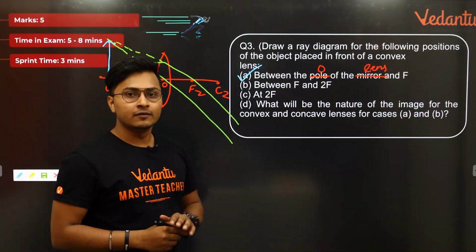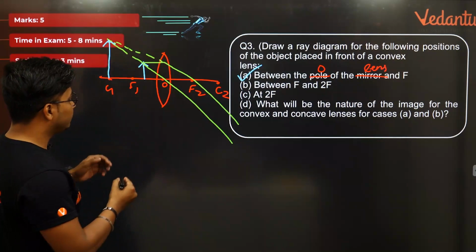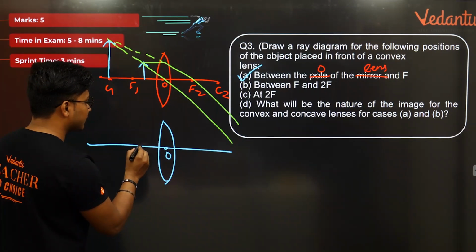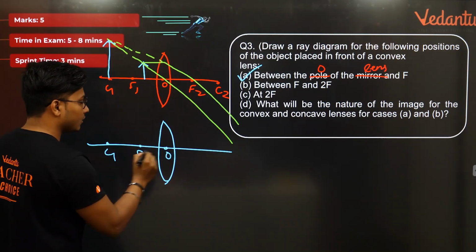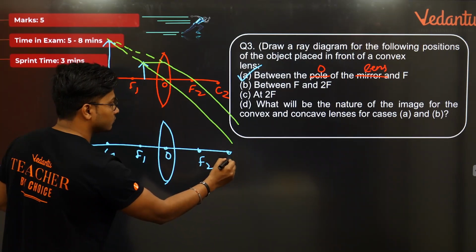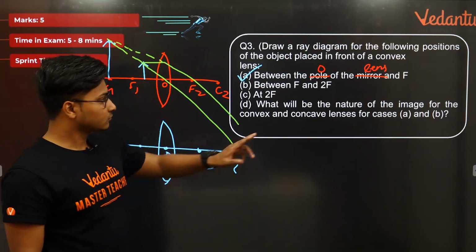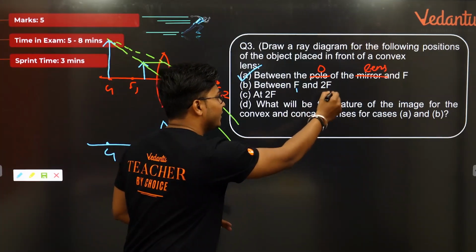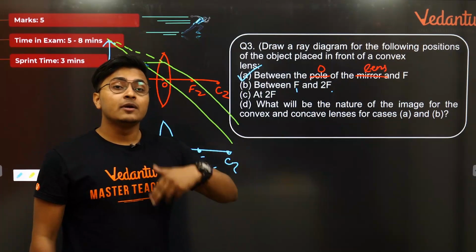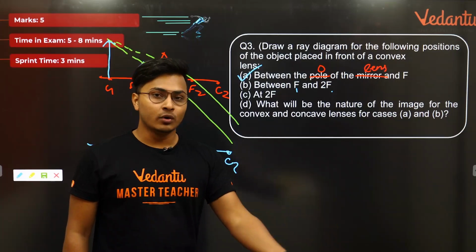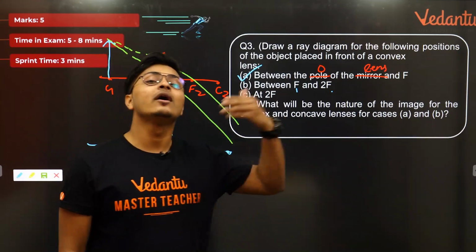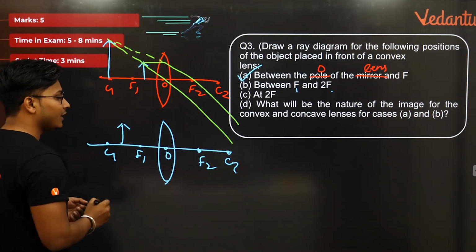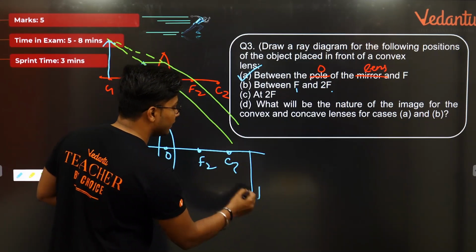Between F and 2F. Again, simple scenario. If the object is kept between F and 2F, let me have a very clear picture. Optical center, F1, C1, F2, C2. I know in ray diagrams that if the object is kept between F and 2F, that is F1 and 2F1, the image will be formed beyond 2F2. My mistake earlier. Correct? Simple scenario. So if the object is kept here, the image is formed real and inverted here.